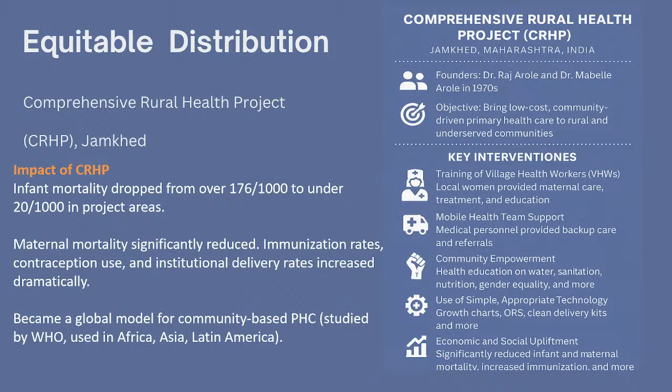Now, because it was underserved communities, that is why you talk about equitable distribution. So these communities who were not able to access health facilities because of maybe distance, because of other community factors, or maybe because of other social factors, people from these particular communities were taken up. They were trained to give very simple interventions. Very simple interventions means very simple. That is, you give ORS at the time you detect dehydration. You do not have to come to a hospital to detect dehydration from diarrhea, and you do not have to come to the hospital to get a packet of ORS, because most of the diarrheas do not need any other treatment apart from ORS and zinc.